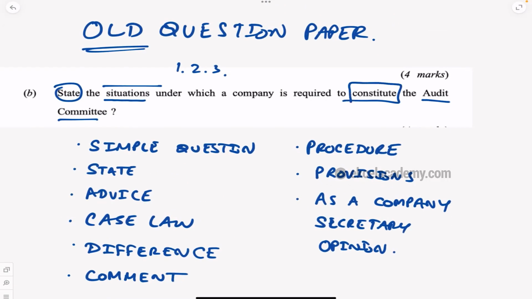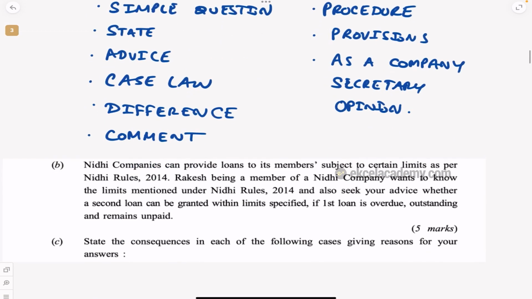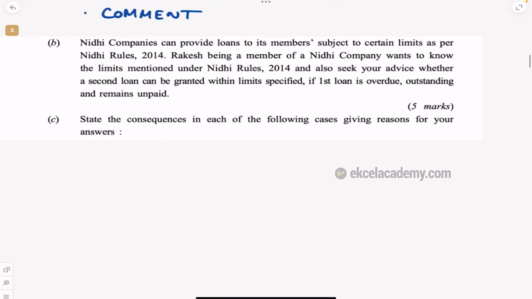See, when we study audit committee, we study section 177 and we study almost everything in audit committee, right? When you constitute it, who is there, who can be there, what is the procedure to ensure that the auditor is appointed, all that. So many things are there, but they are asking only the specific concept: the situation under which it is to be constituted. So this is for a 4 marks question. That is how you should look at it.